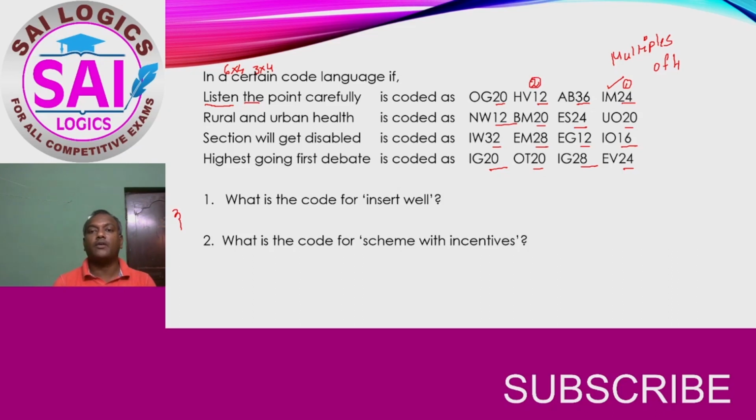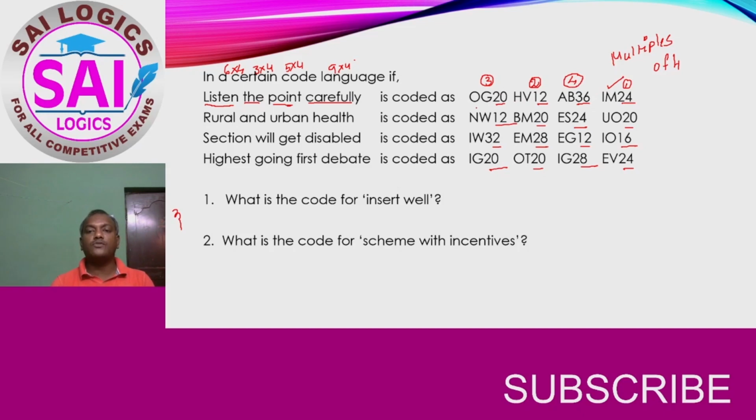This can be the code for second word. And here it is point. Point has got 5 letters. So 5 into 4, 20. So this can be the code for third word. And carefully 9. So this is 9 fours are 36. So it has been very clearly understood that the number of letters in each word into 4. So that is how the number has been coded.